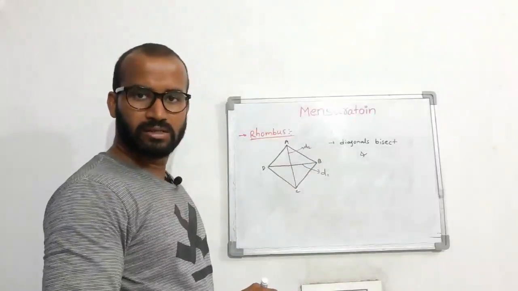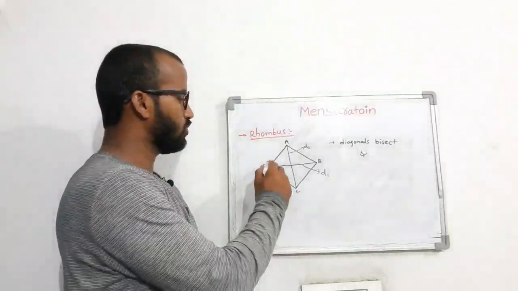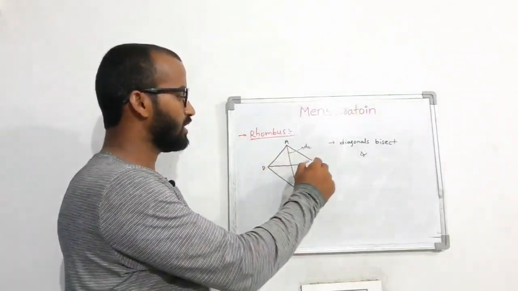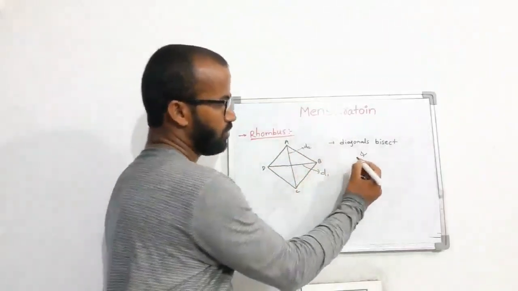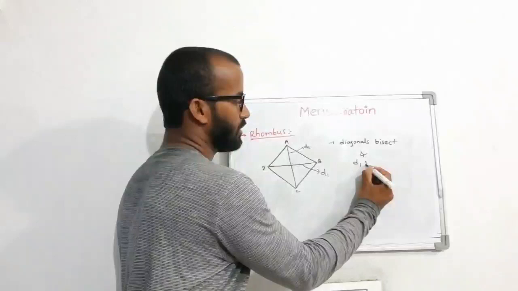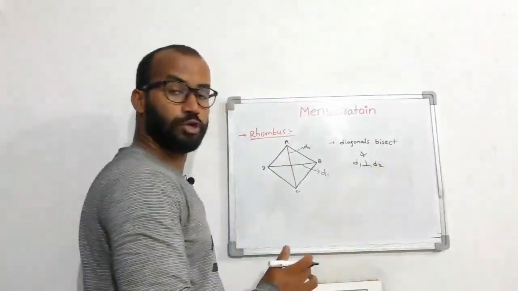What is meant by diagonals? If you join non-adjacent vertices, then it is called a diagonal. These two are adjacent vertices. These two are non-adjacent, so we have to join these two. Now, diagonals are perpendicular to each other, D1 perpendicular to D2.